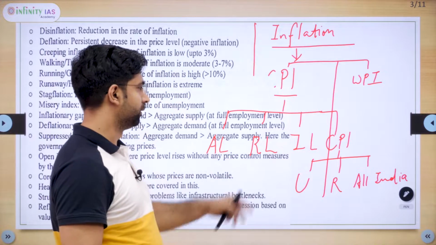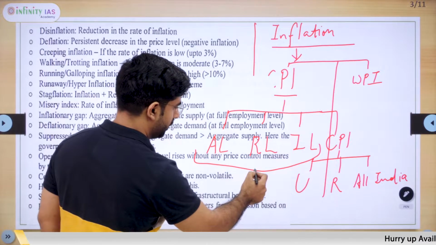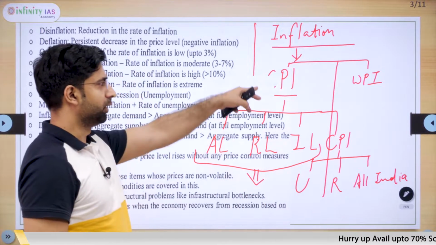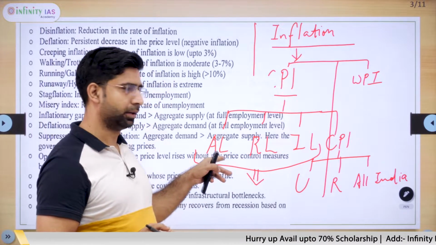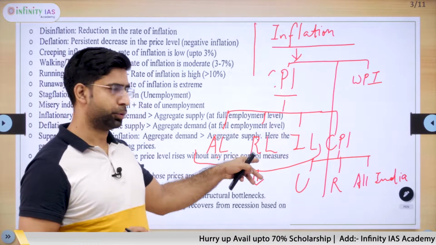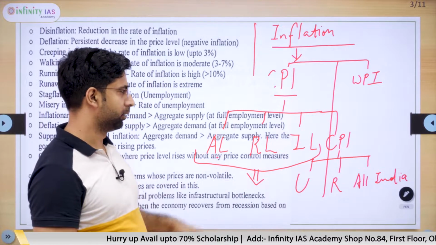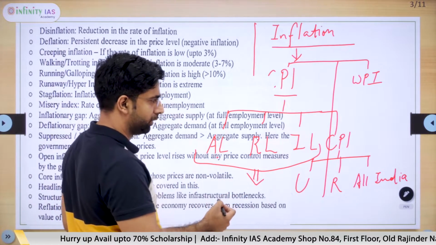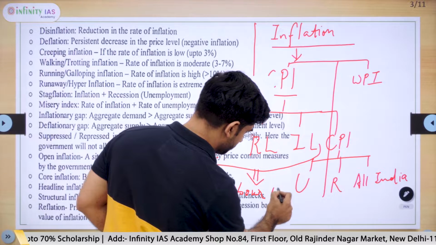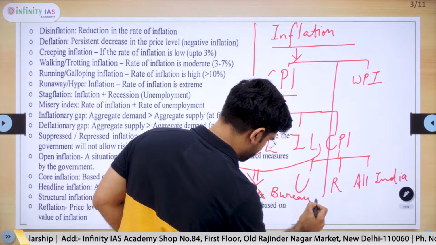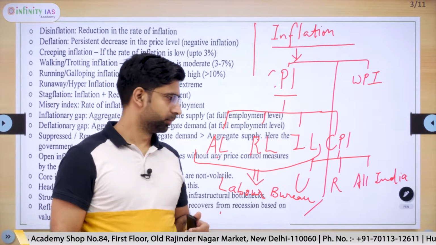All these different types of inflation target a particular working group. In CPI, we study change in prices at the consumer level. Here the target consumer group is agricultural laborers, and here rural labor, and in IL industrial labor. All these three kinds of inflation are calculated and published by the Labor Bureau, Ministry of Labor.